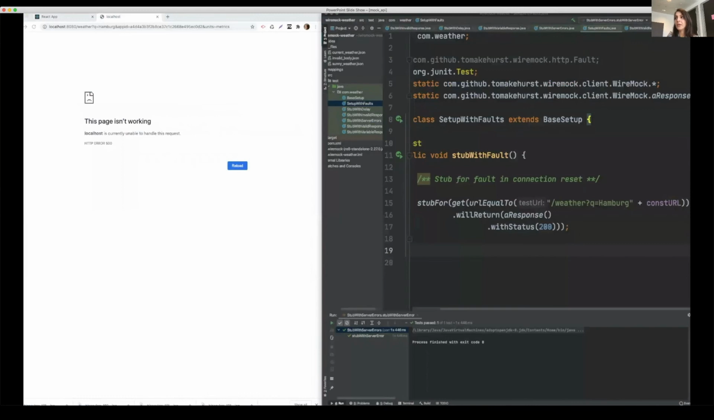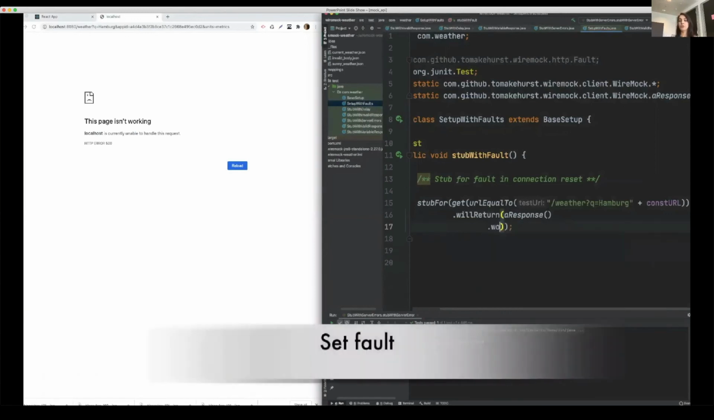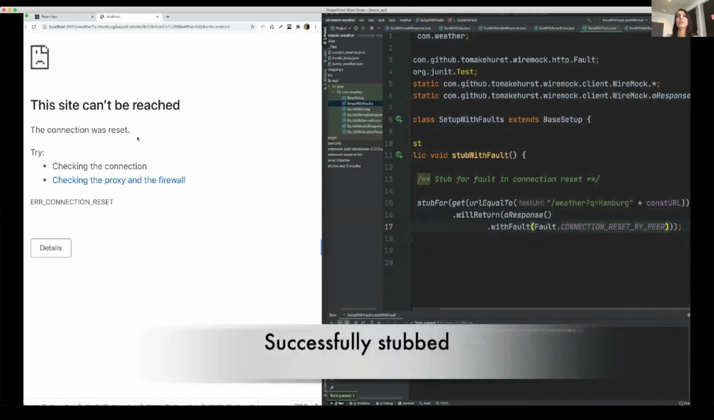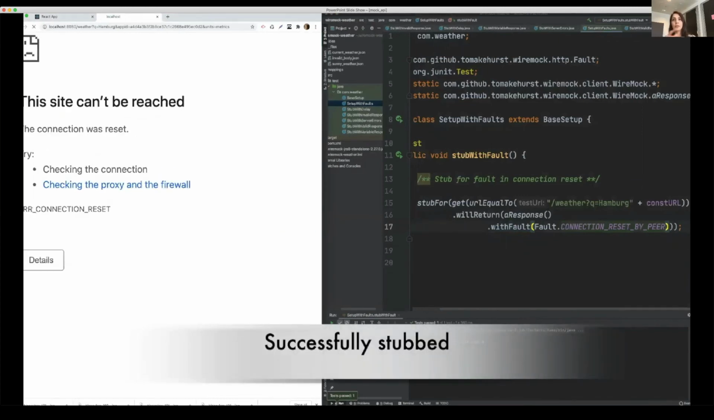Similarly, we can also check for fault. Let's see. So again, we have this application where a function. I'll remove this and add a fault to it. So with fault, I'll add the fault of connection error. So fault dot connection reset error, and I'll run the function. So our test is successful, and on running it, we can see that it is successfully stubbed. So we can see error connection reset here.